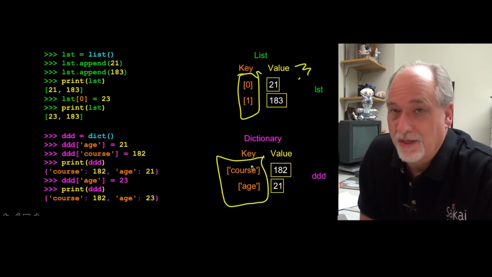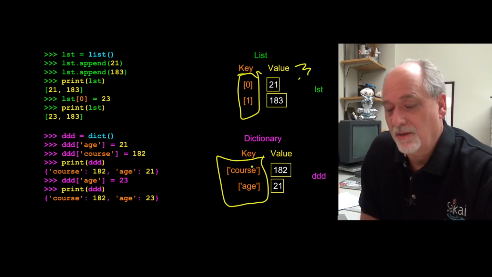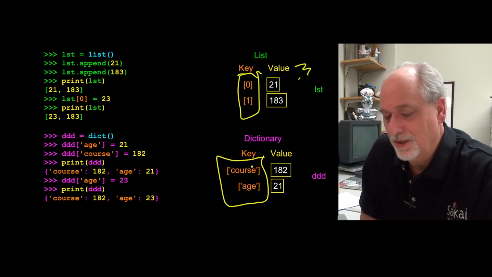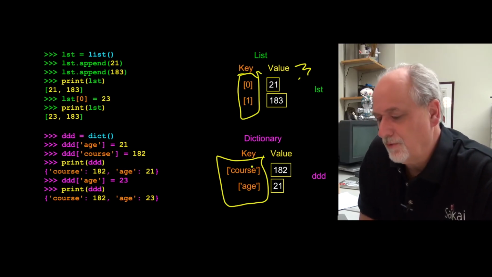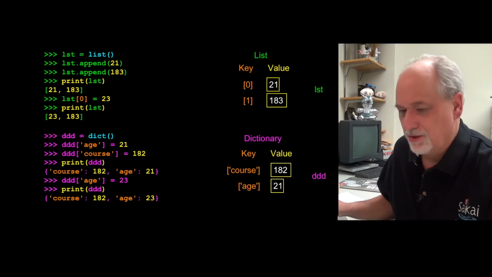You can actually use other things. I use strings a lot in this lecture, but that's just to keep things simple until you get good at it. You can actually use numbers as the dictionary index, the dictionary keys, if you want. But the values are things you put in and manage in those dictionaries.